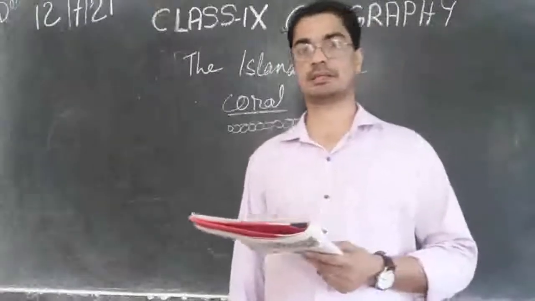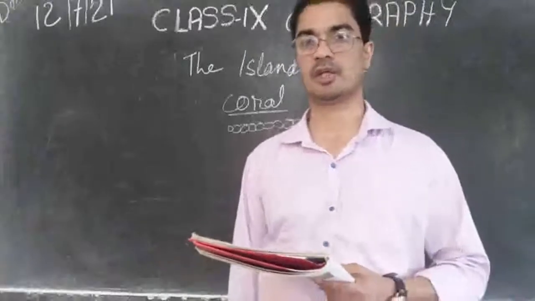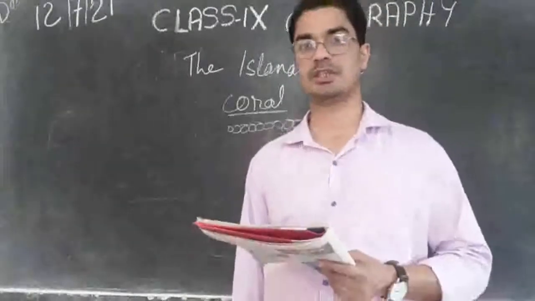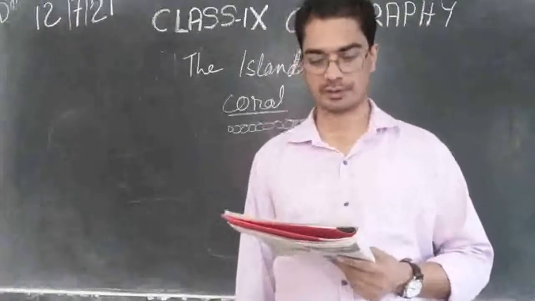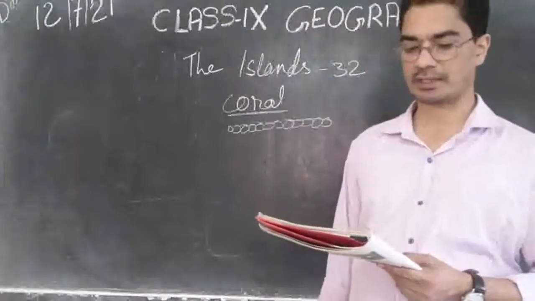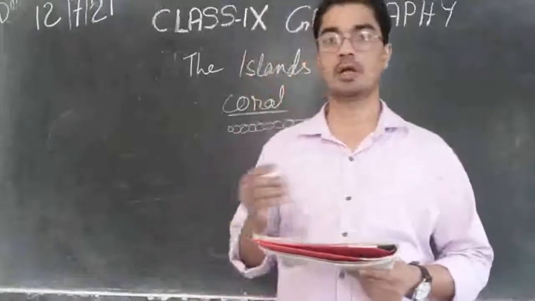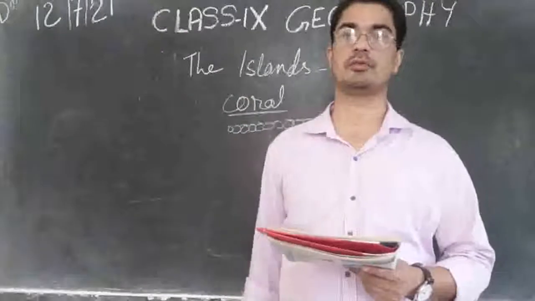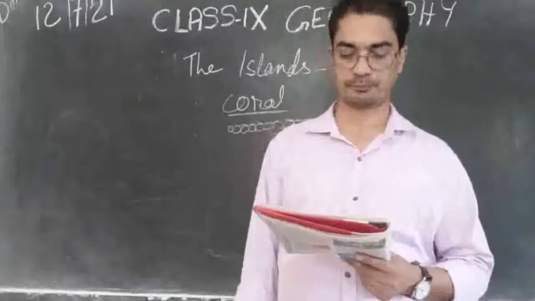Now let us move to the second group of islands in our country. In which sea will we find them? In the Bay of Bengal. Now you see the elongated chain of islands located in the Bay of Bengal. Elongated means long. So this is a very long number of islands joined together.